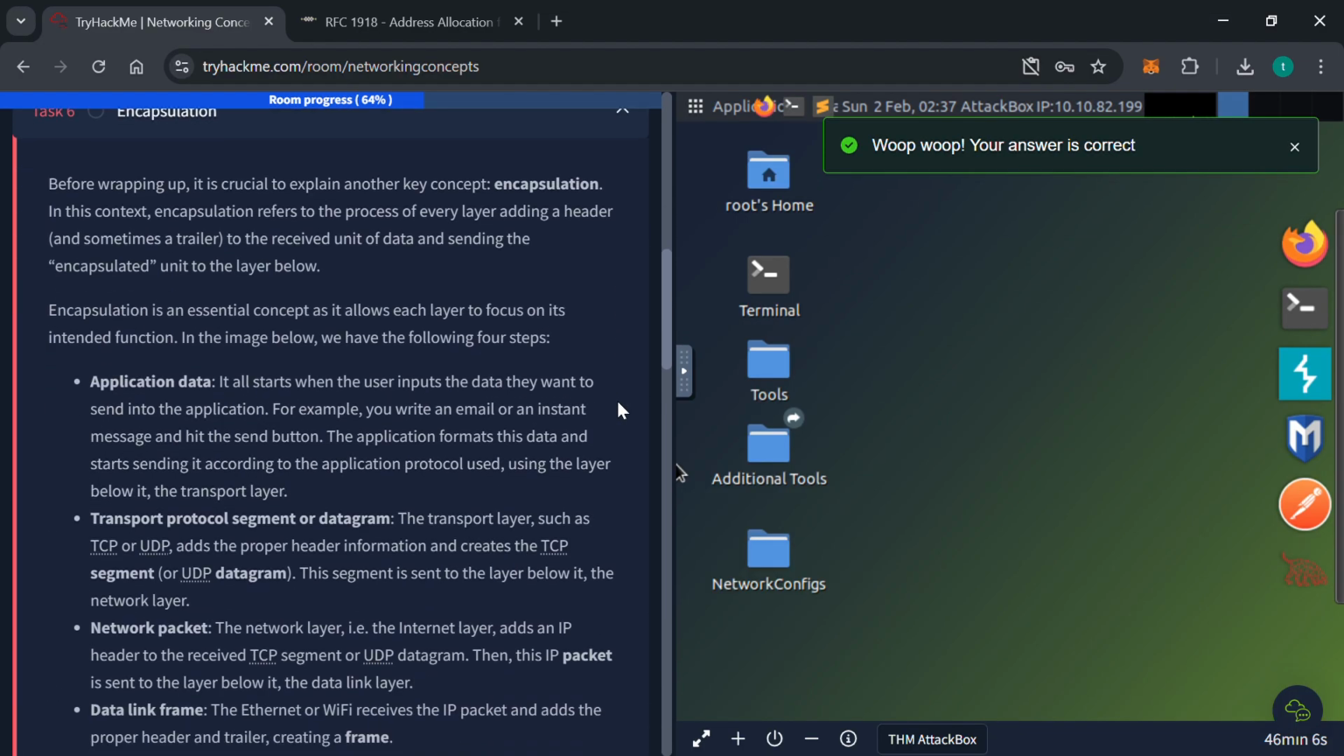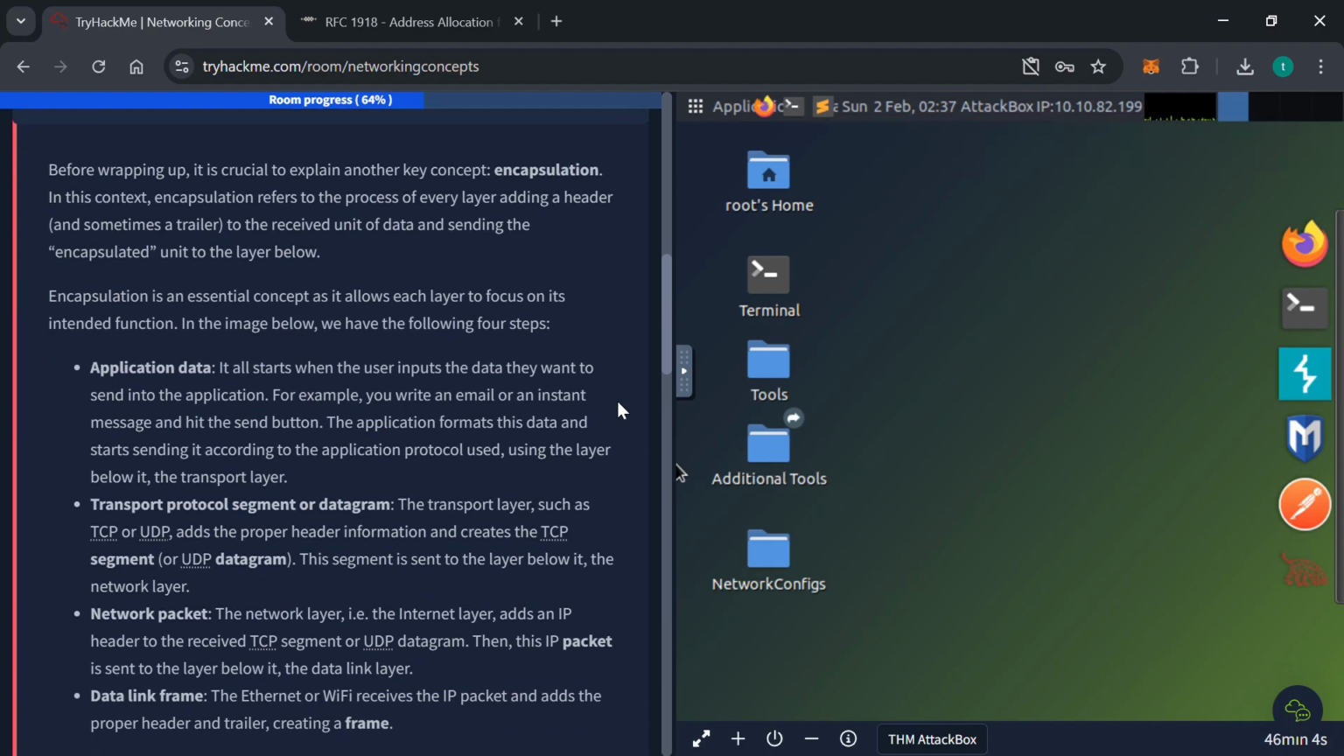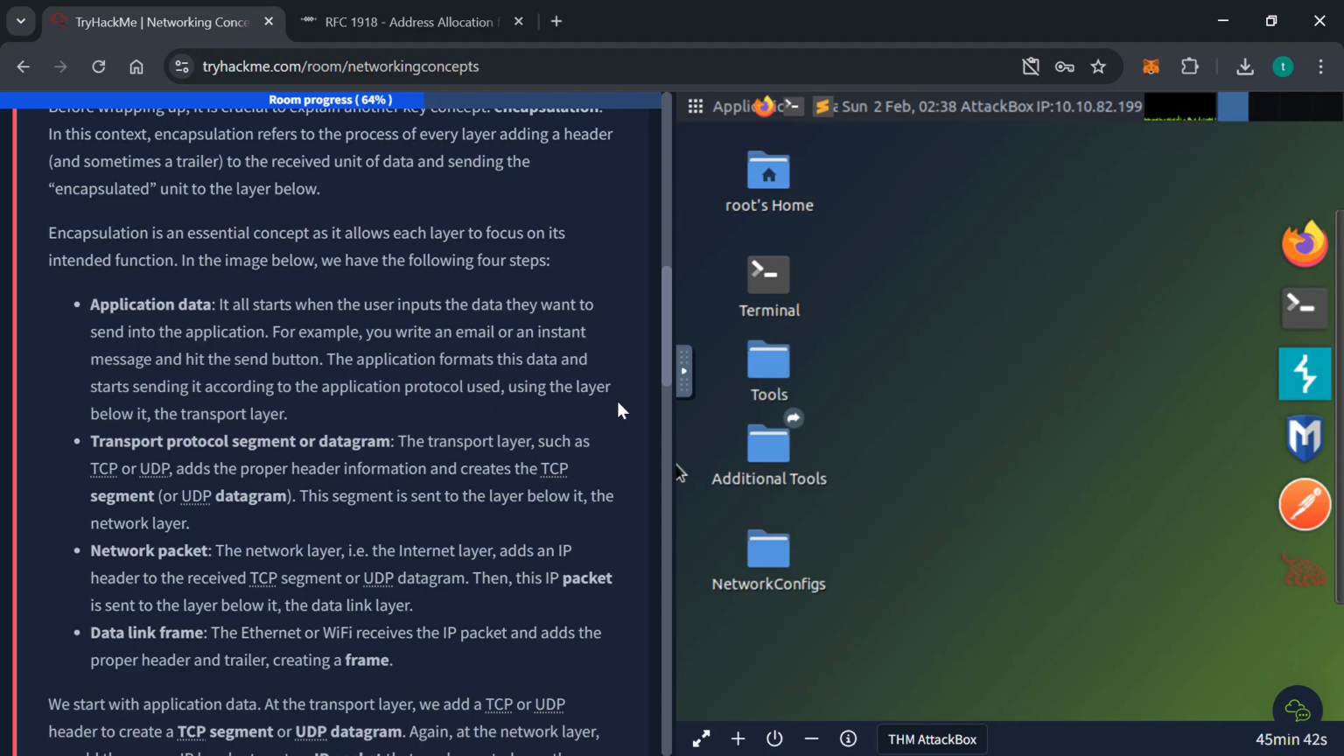Encapsulation. Before wrapping up, it is crucial to explain another key concept, which is encapsulation. In this context, encapsulation refers to the process of every layer adding a header and sometimes a trailer to the received unit of data and sending the encapsulated unit to the layer below. Encapsulation is an essential concept as it allows each layer to focus on its intended function.